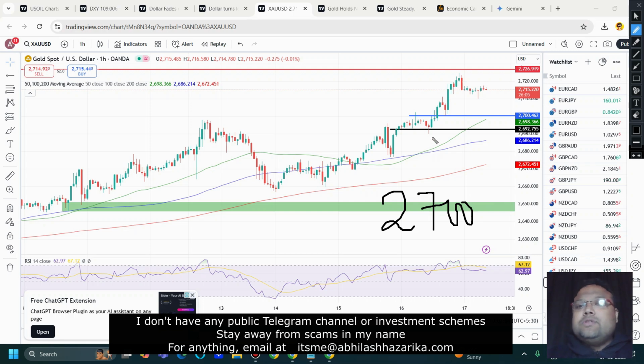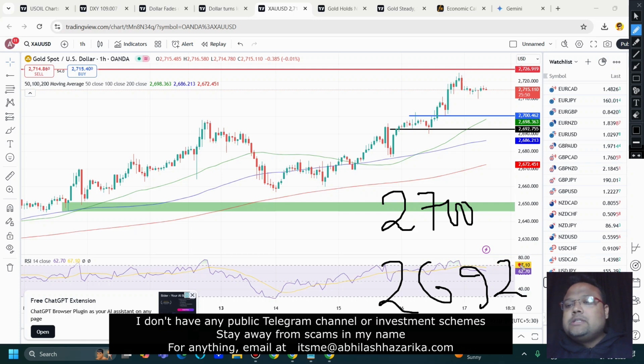Why are we considering 2700? Because 2700, 2698, this particular area is the first support for the market. 2700 is a round number psychological level, and the second support on the chart of gold will be around 2692 to 2690. So these are the two levels on the chart of gold where we can look for a buy position if market comes for retracement.